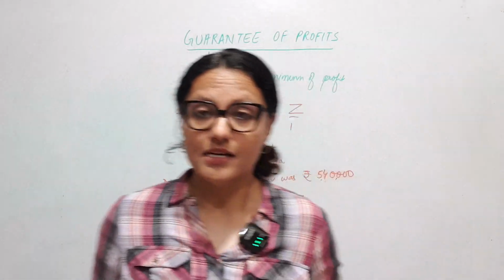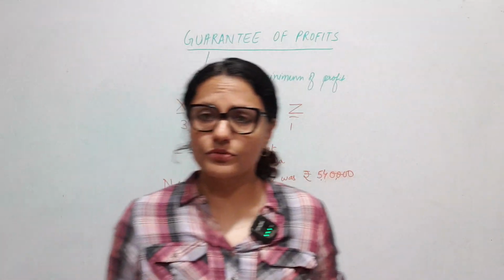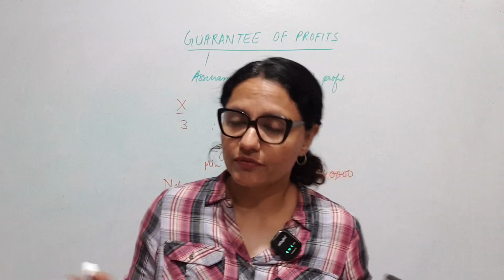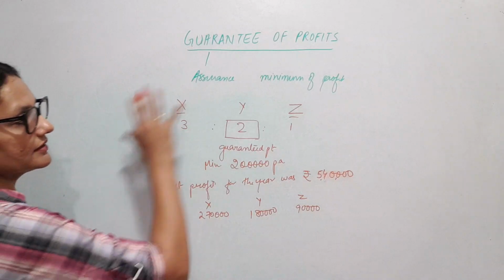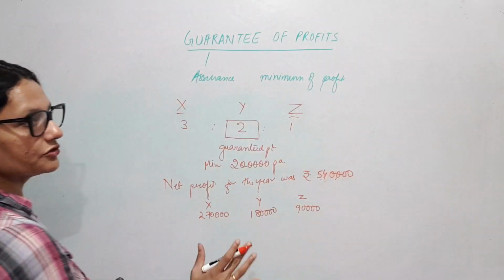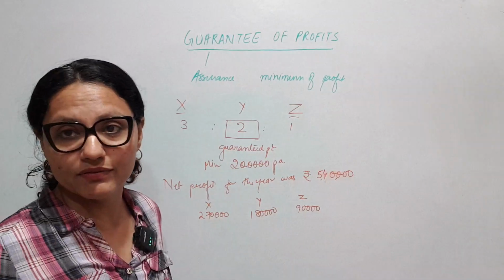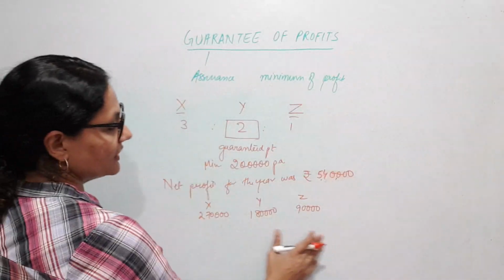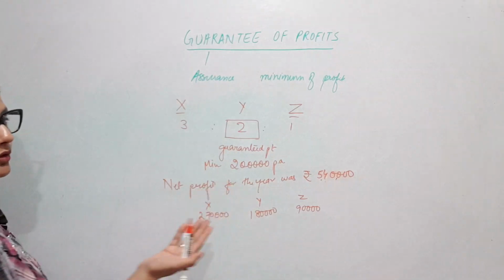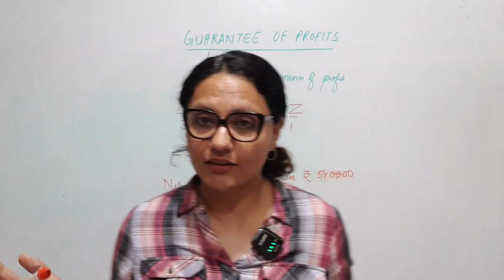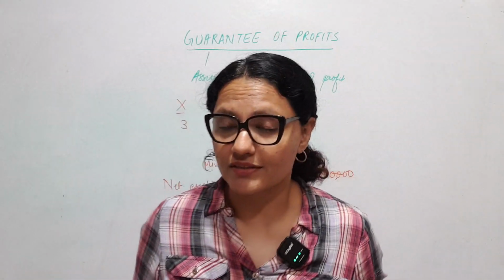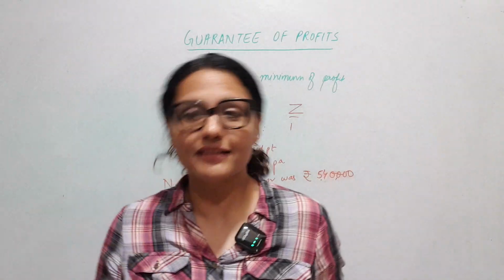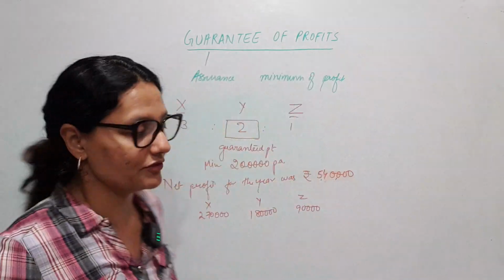Whenever we are doing guarantee, first thing you have to do is distribute the profit the way it is supposed to be distributed. Then divide the divisible profit in the profit sharing ratio and then check for guarantee. We will not give first the guarantee 2 lakhs, then see how much to distribute between the other partners. No, that's not the way we do. So if by default, Y would have got more than 2 lakhs, there is no need for any adjustment at all, isn't it? The need for adjustment arises only when there is a deficiency, meaning the actual profit is less than the guaranteed profit. Only in that case we need the adjustment.